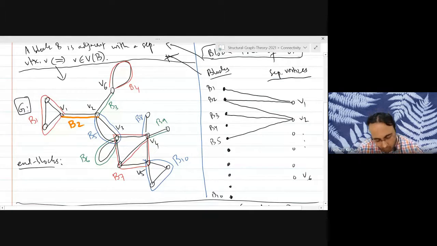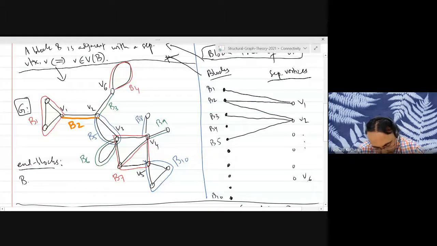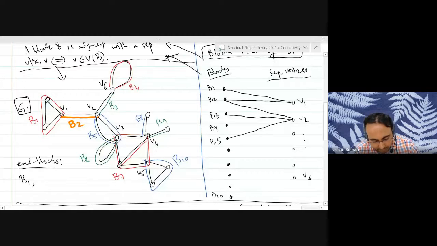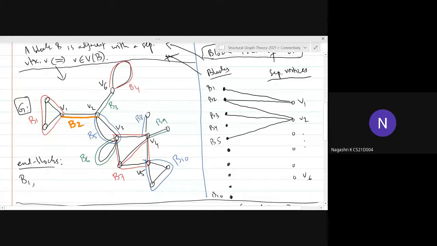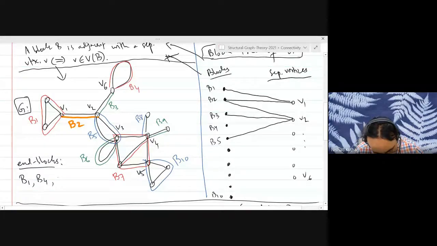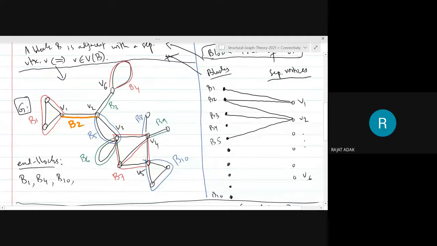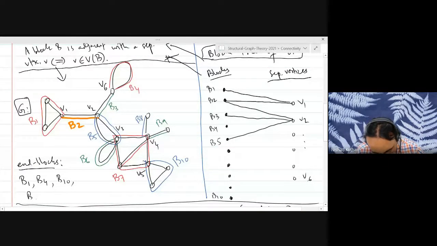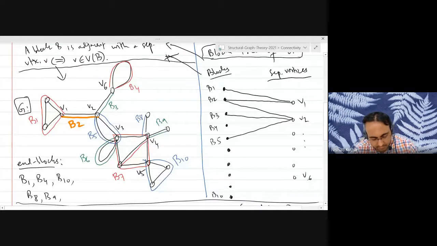So B1 is an end block. Can anybody else tell me what are the end blocks of this graph? B1 is one of them. B4, B10. Any others? Do you see any other blocks which have exactly one separating vertex? B8, B9. Okay, anyone else? B6. B6, okay, fine. That's it, right? There are 6 end blocks in this graph.